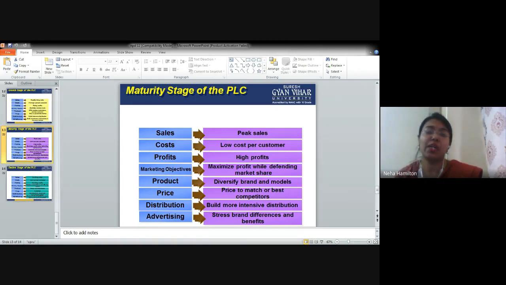Okay. Now the next is marketing objectives. Maximize the profit while defending the market share. What is the marketing objective? The basic marketing objective is to maximize the profit, right? Maximizing profit is the basic marketing objective everywhere. But here we are talking about defending the market share. Can anybody explain why we are talking about defending the market share, not extending the market share? Why is it defending?